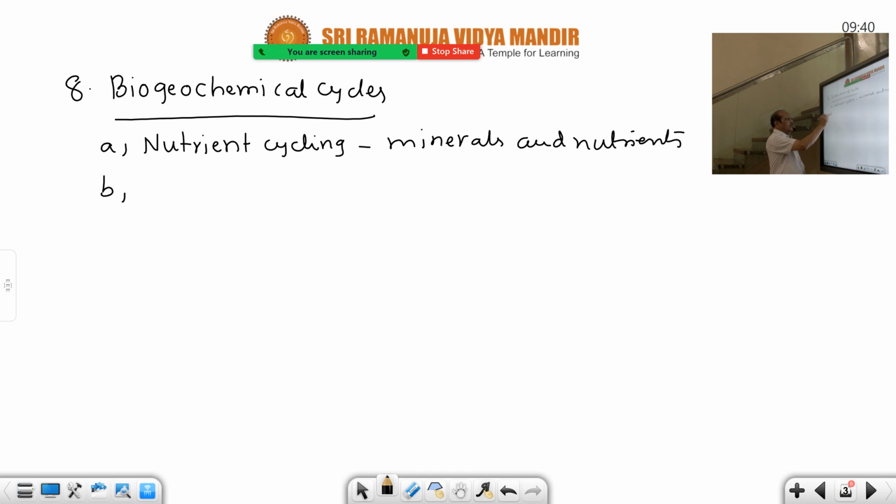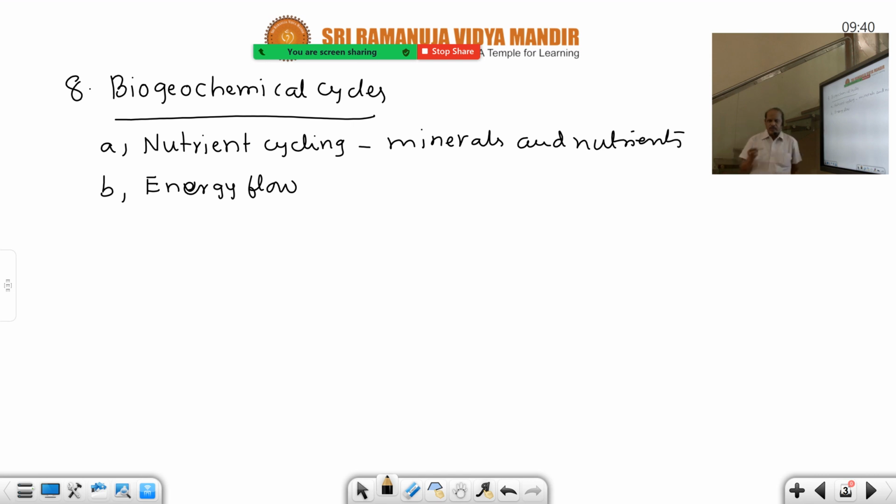And secondly, energy flow. These are the most important fundamental aspects of ecology. Energy flow is the second component. Plants first trap the energy from sun. Radiation energy is converted into chemical energy. During photosynthesis, plants produce carbohydrates. Carbohydrates are chemicals. That is where radiation energy is converted into chemical energy.